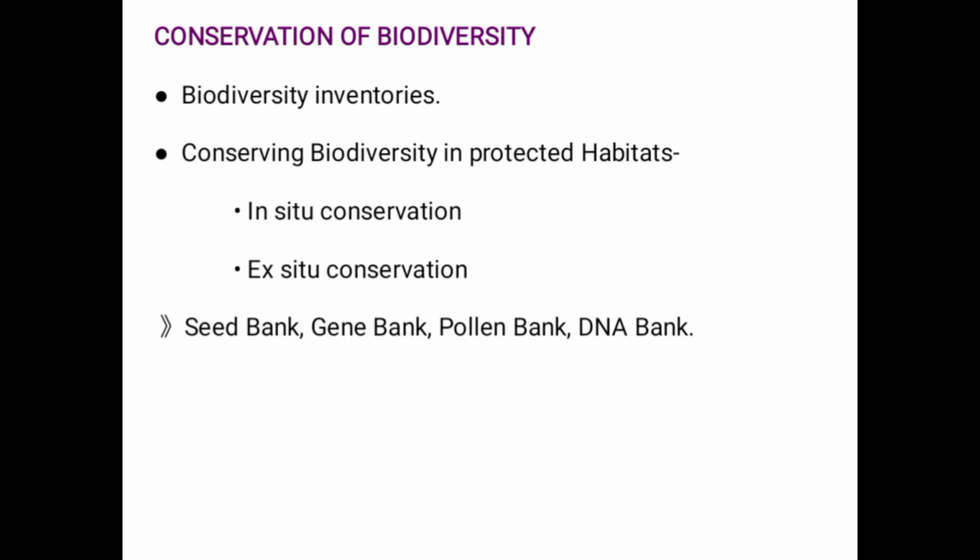In situ conservation is when we conserve the organism in its own surviving or habitat area. While if we conserve the organism or any species other than in its own surviving area or habitat, it is known as ex situ conservation. Examples are seed bank, gene bank, pollen bank, or DNA bank. They are all examples of ex situ conservation.